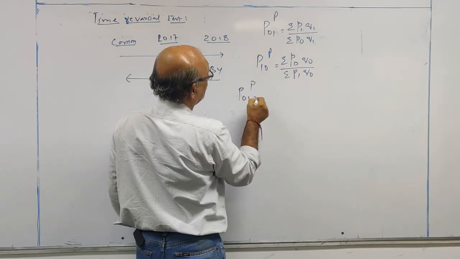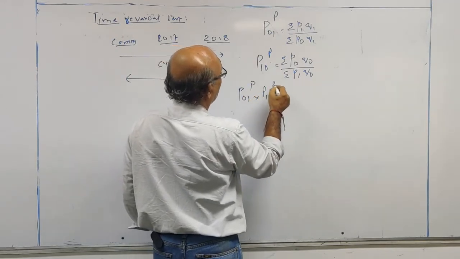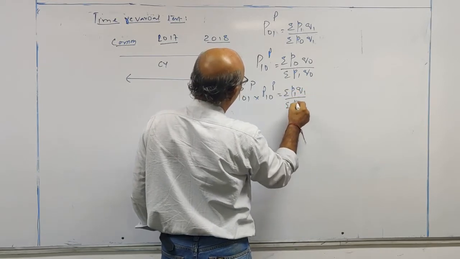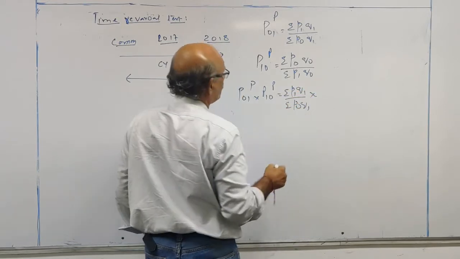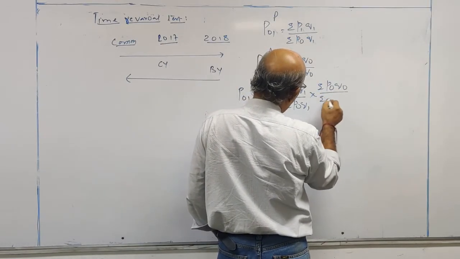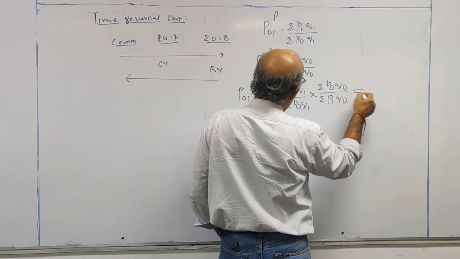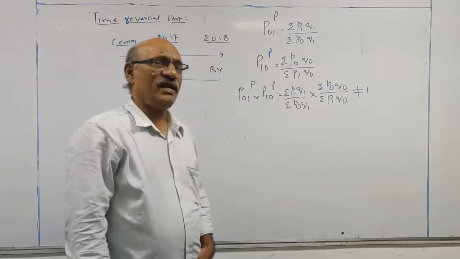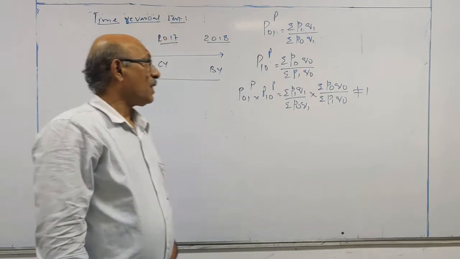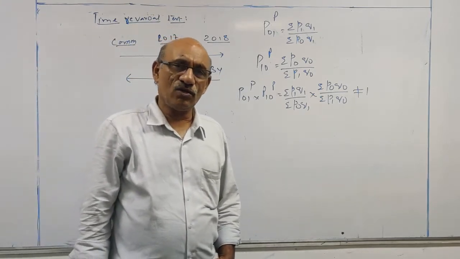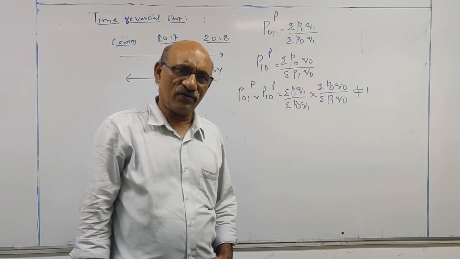P01 of Paasche into P10 of Paasche is summation of P1 Q1 by summation of P0 Q1 into summation of P0 Q0 by summation of P1 Q0. Again this is not equal to 1. You cannot cancel any figure here. It means Paasche's formula does not satisfy the time reversal test.